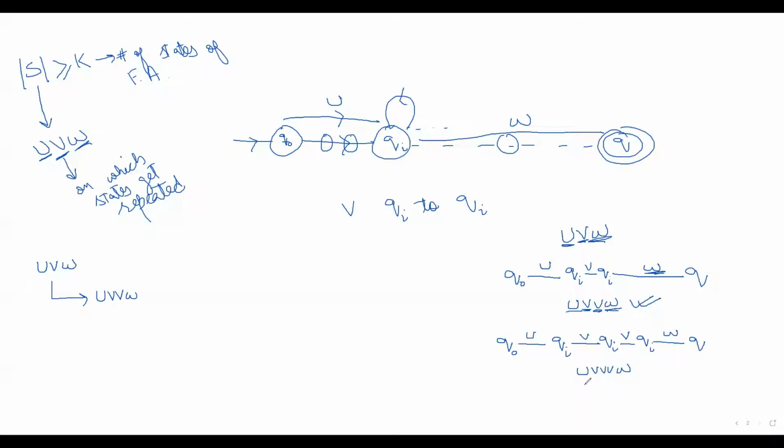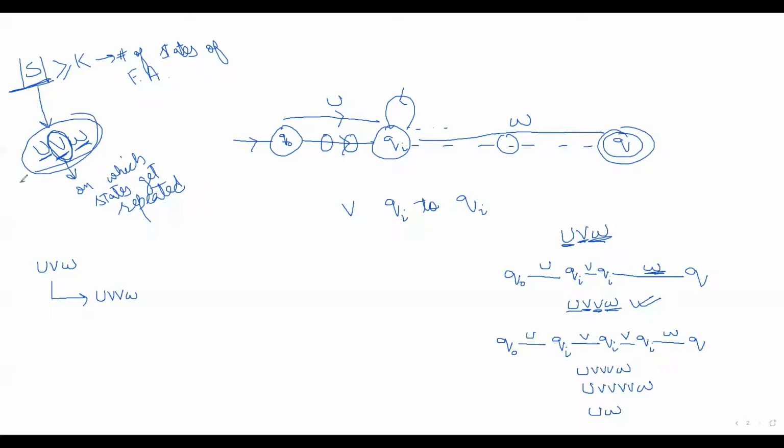Okay, this string will also be accepted. You can see this string will also be accepted. So that means if I have a string s, and the size of this string is greater than or equal to k, where k is the number of states, and s is a string that is accepted by this automata. So if s can be divided into this form, where v is a state on which the states are getting repeated, v is the subset where states are getting repeated.